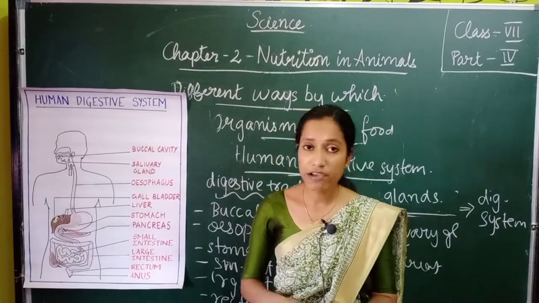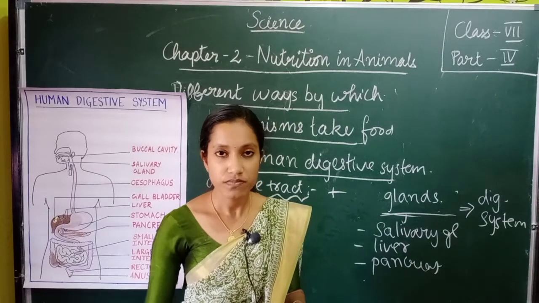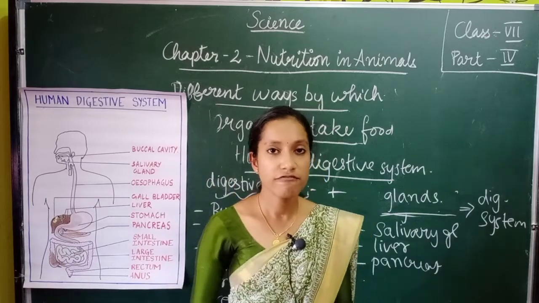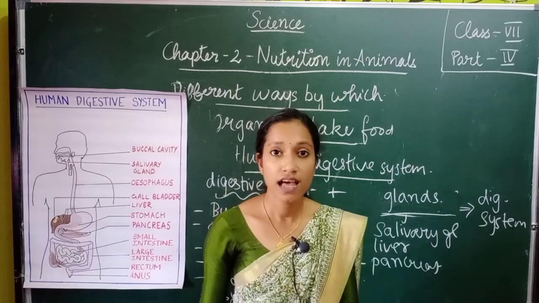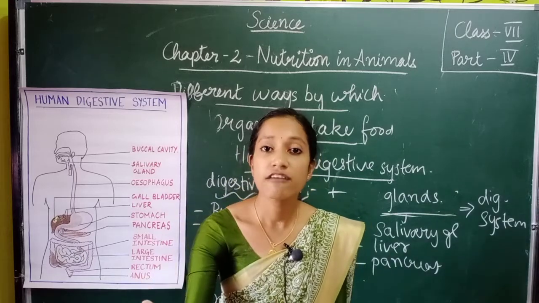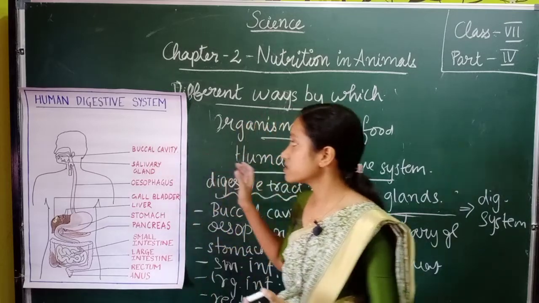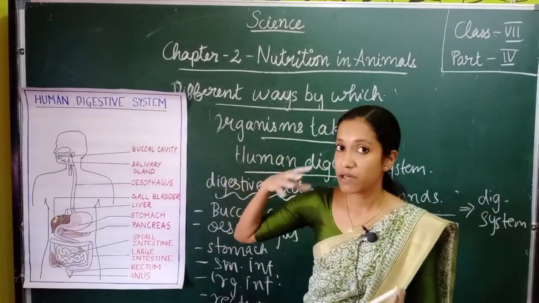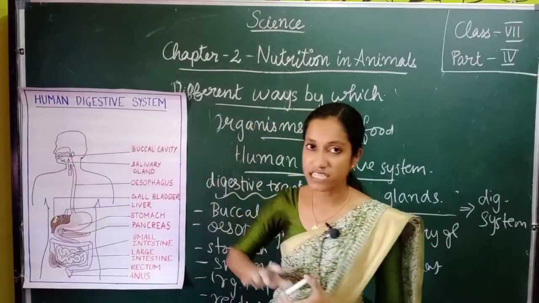So children, today what we have learned was how different organisms take in food. There are different modes of taking food. We saw sucking, then siphoning, then sponging, then capturing and swallowing. So all these are different modes of taking in food by different organisms. Now we also saw which organ system helps in the digestion of food. That is, in humans it is the digestive system.